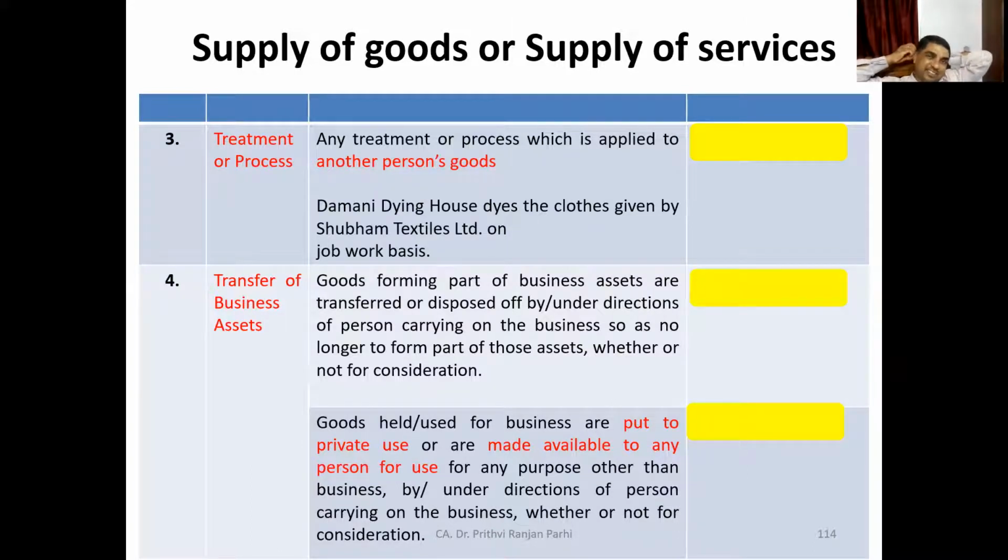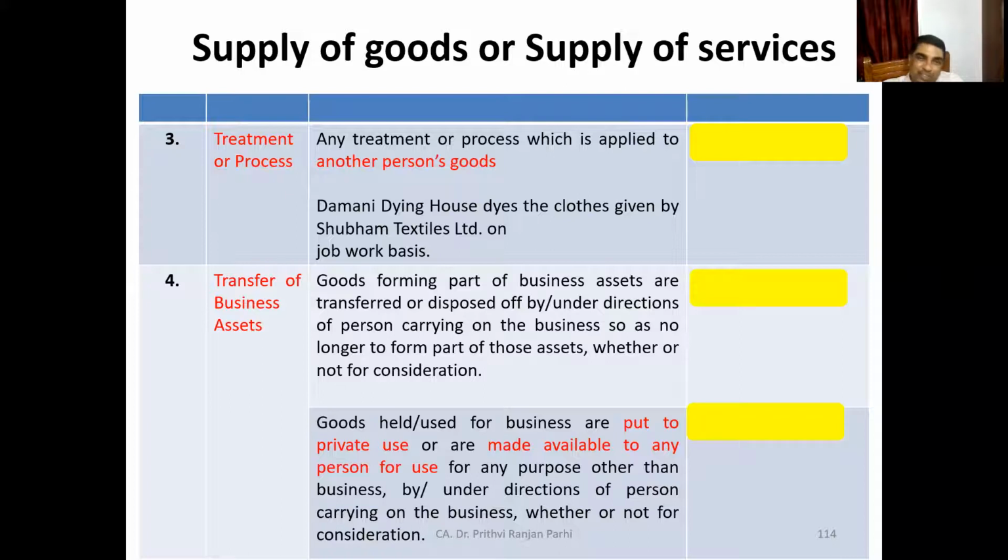Treatment or process. A treatment or process which is applied to another person's goods. Suppose you have given your car for painting, and the service provider has painted your car. Or you have given your clothes for dyeing, and the laundry has dyed your clothes.